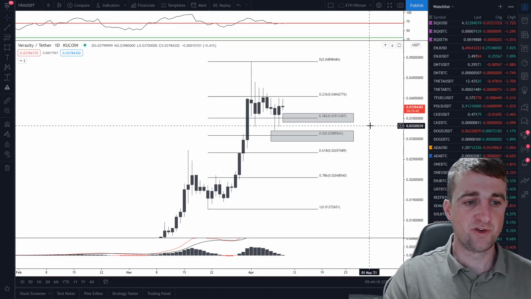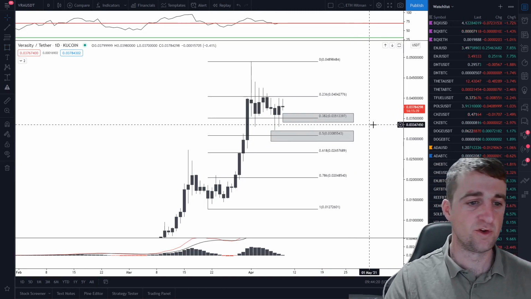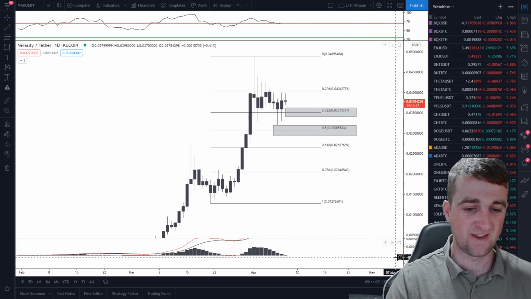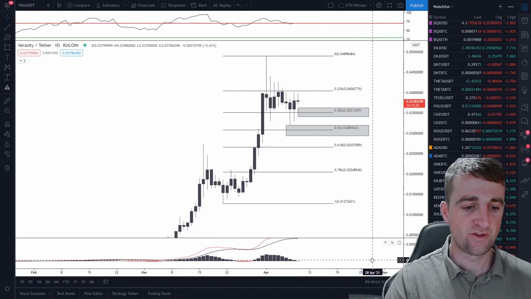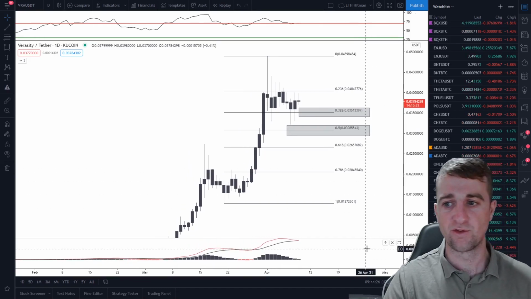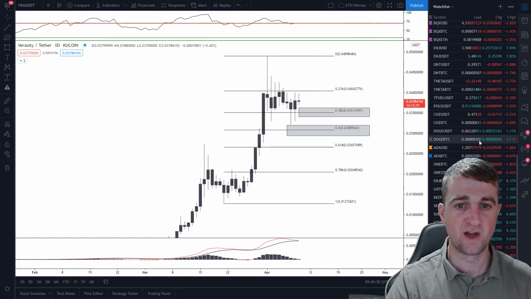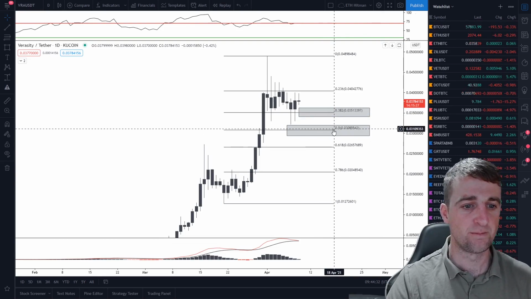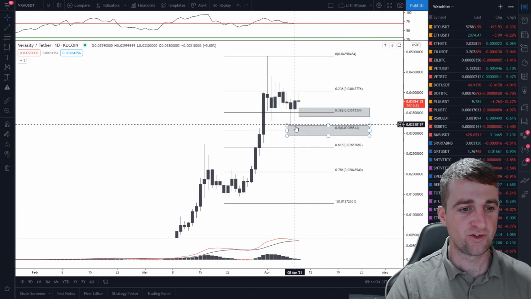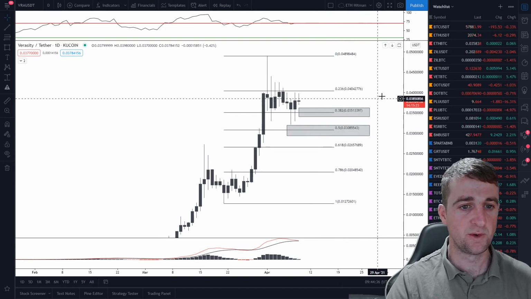We are in the top 500, but still a lot of room for growth, and this project is, like I say, continuing to work, the roadmap constantly updated, and it does show you that the team are progressing with their vision. So there are some potential buy zones there. There's a good chance that we might wick down this area before we do take off again.